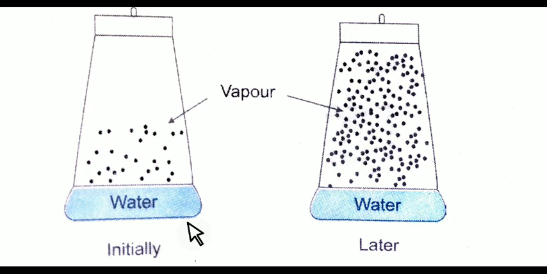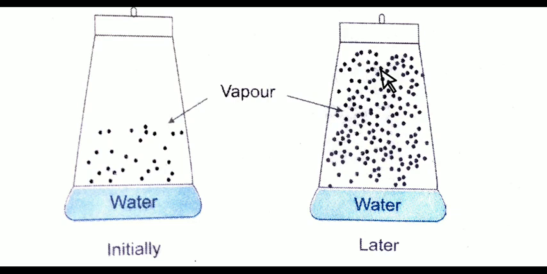But whenever there is evaporation, the liquid evaporates in a closed container and the vapor escapes away from the liquid surface into the vapor phase. But they come back, which means they condense. Why? Because the container is closed. So first the liquid evaporates from the liquid surface to the vapor phase, then again it condenses back into the liquid state because the container is closed. At the beginning, more and more liquid changes into vapor, which means the rate of evaporation is high.